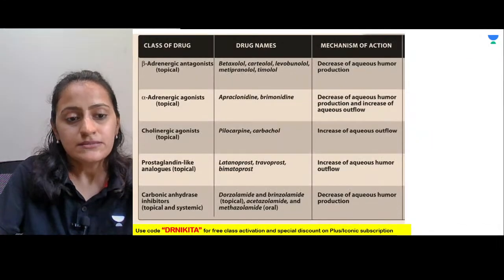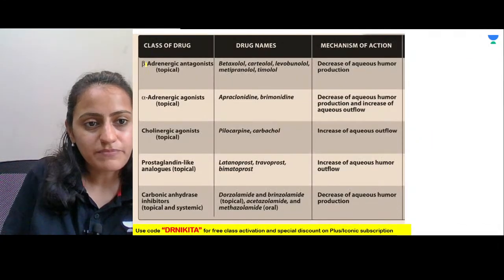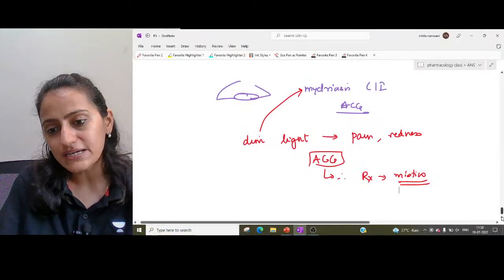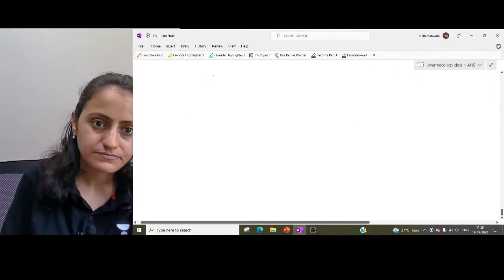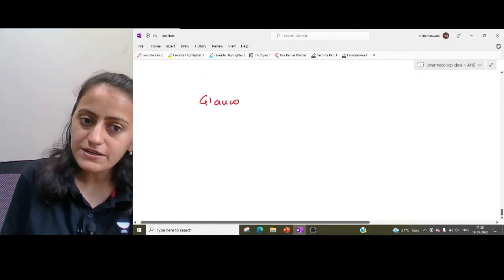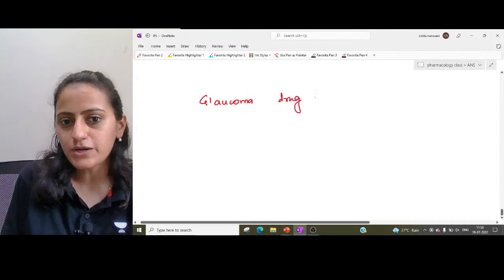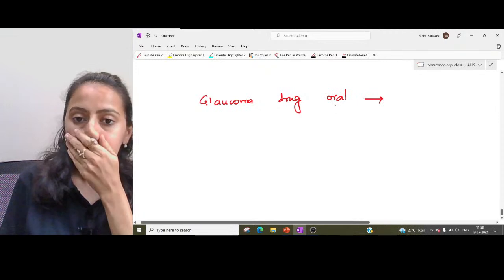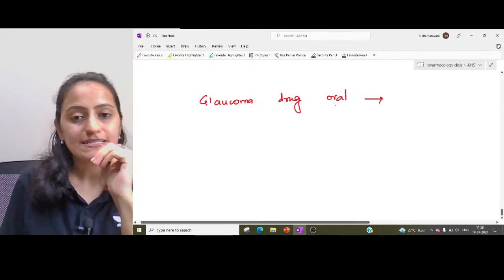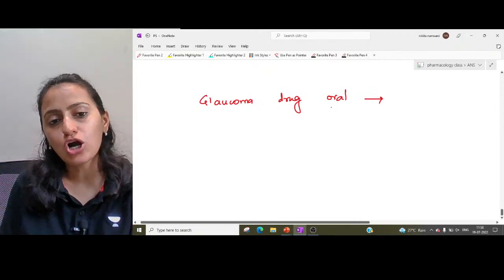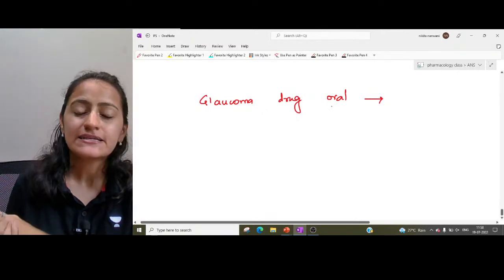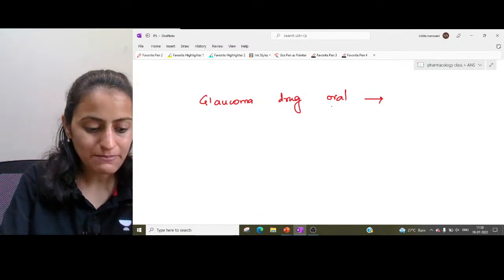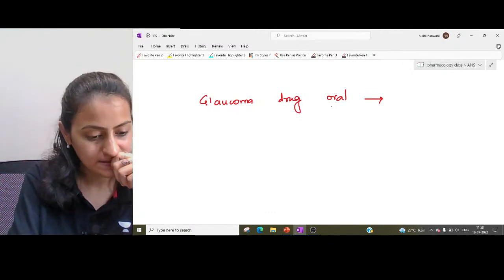Okay. Look at this quick revision here of the mechanism of action. If I ask you the question, which glaucoma drug can be given orally? Which glaucoma drug can be given orally? What do you think would be the answer to that? Is it pilocarpine? Is it timolol? Is it acetazolamide? Is it latanoprost? Which one can be given orally in glaucoma?